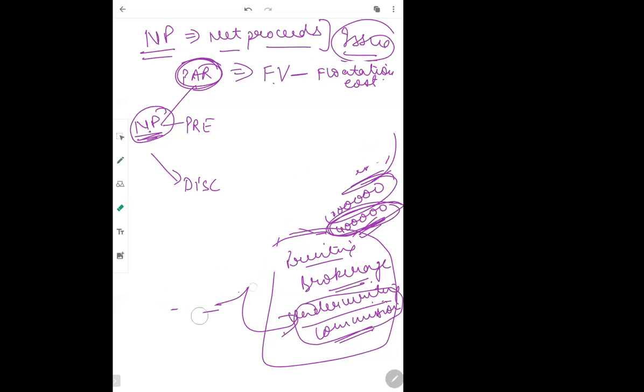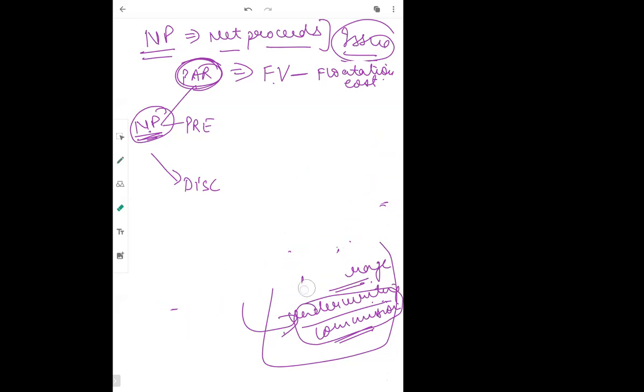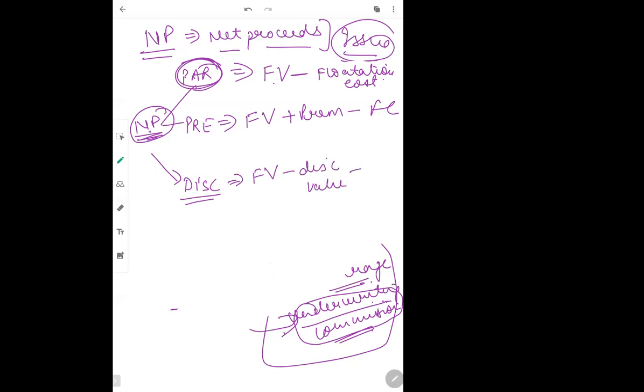Similarly, if debentures are issued at a premium, then the net proceeds will be face value plus premium amount minus flotation cost. Flotation cost हमेशा minus करना. And if it is issued at a discount, then face value minus discount value minus flotation cost. So this is the formula to calculate net proceeds.